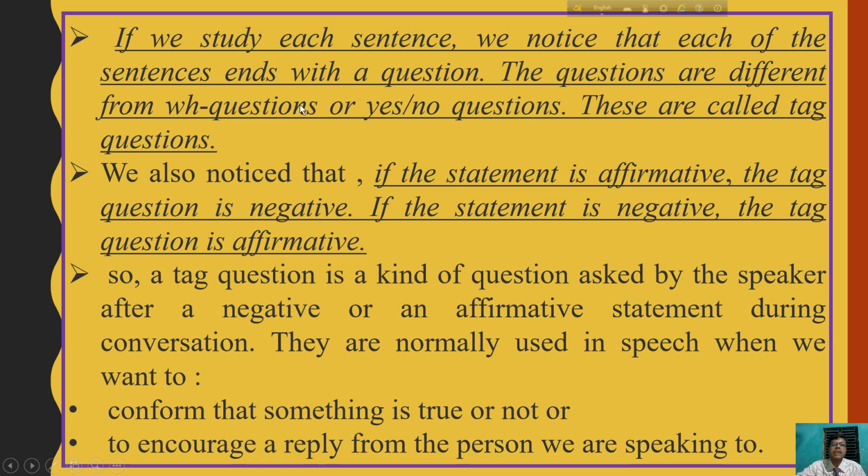Actually, a WH question uses an interrogative pronoun, and a yes/no question is what we use in dialogue. Second, we also notice that if the statement is affirmative, the tag question is negative. On the other hand, if the statement is negative, the tag question is affirmative.